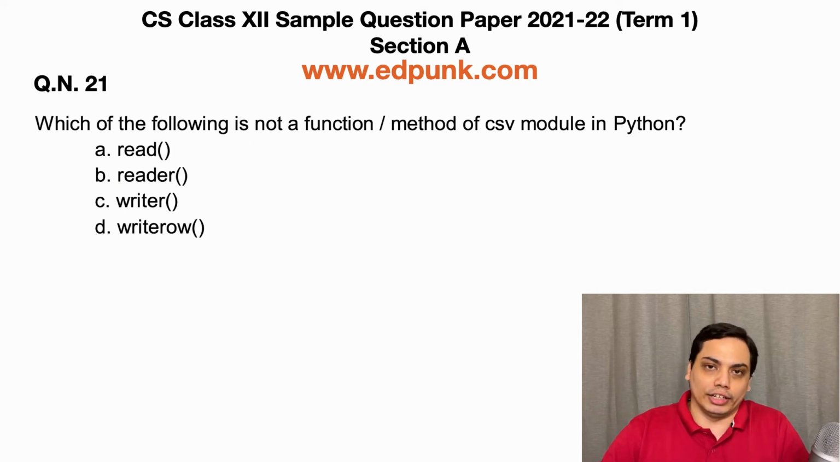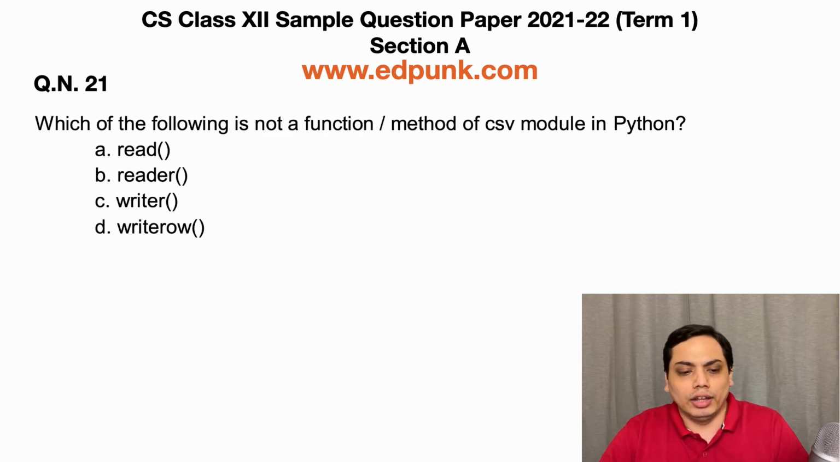Let us move on to the next question. Question number 21. Which of the following is not a function or method of CSV module in Python? Option A, read. Option B, reader. Option C, writer. And option D, writerow.